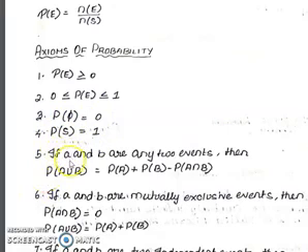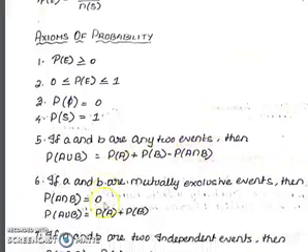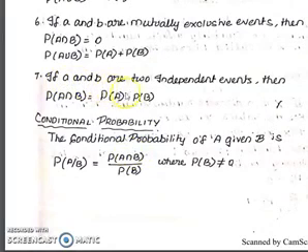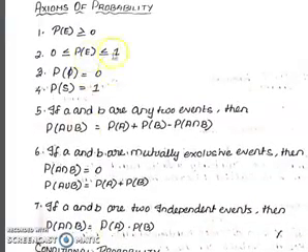If A and B are any two events, then the probability of A union B is P(A) + P(B) - P(A ∩ B). If A and B are mutually exclusive events, then P(A ∩ B) becomes 0. Therefore, P(A ∪ B) = P(A) + P(B). Again, if A and B are two independent events, then P(A ∩ B) = P(A) × P(B). So these are the axioms in probability.